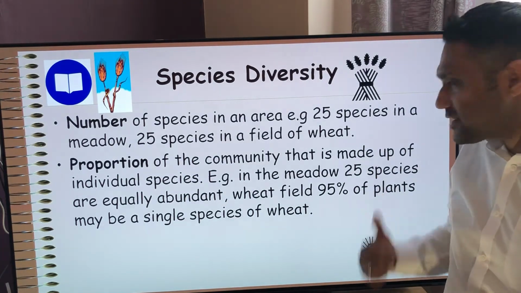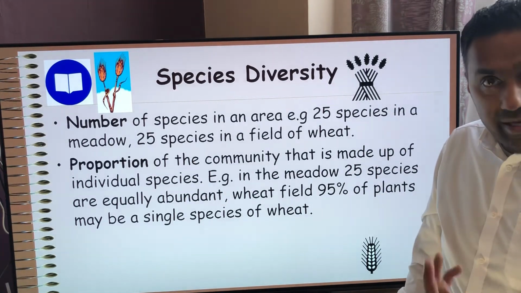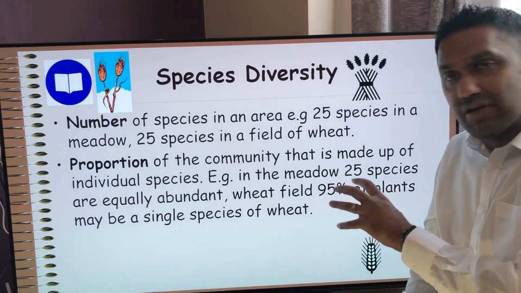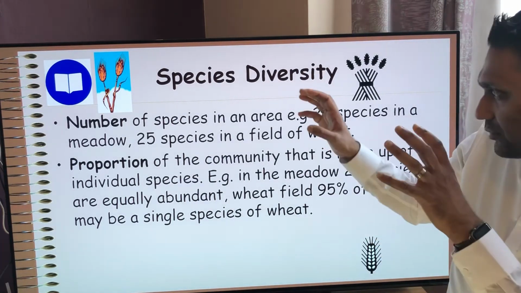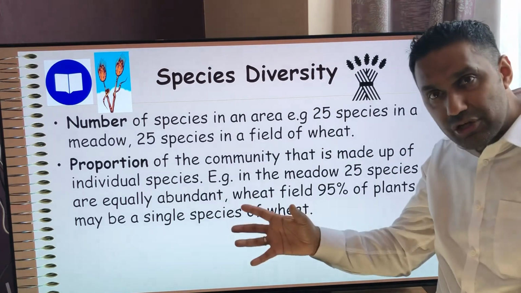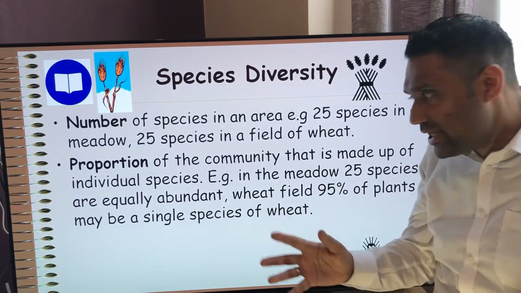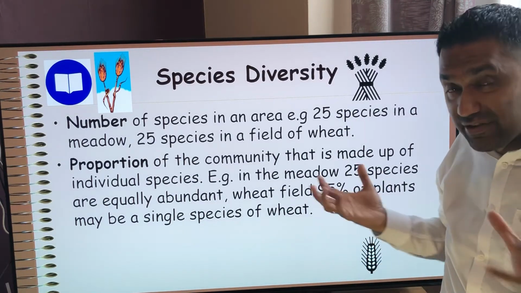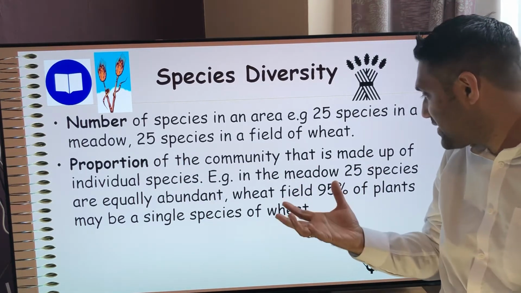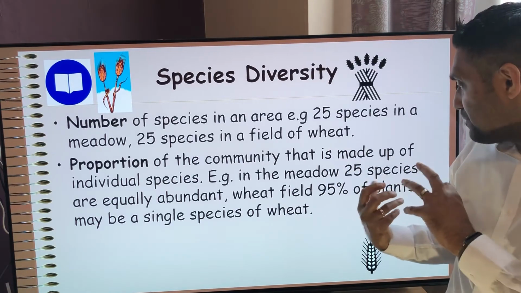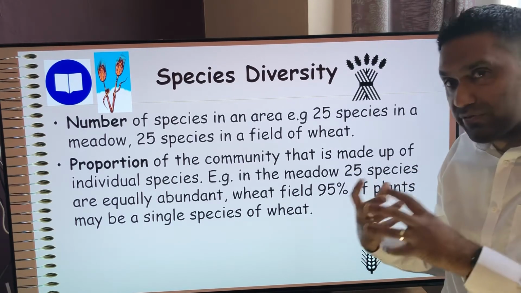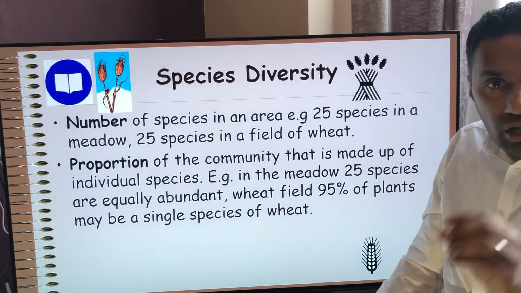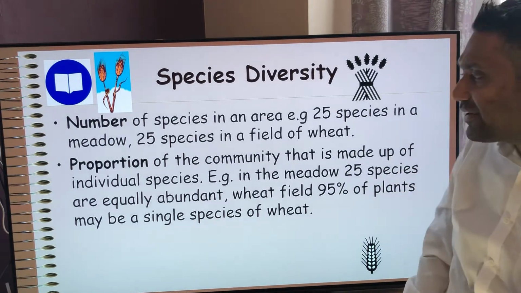So one species is not the wheat, it's something else. So that doesn't make it very diverse, okay? So the meadow is a lot more diverse, it's got a greater species diversity, whereas the wheat field, even though it's also got 25 different species, 95% of all of the numbers are actually just that one species. So the other 24, there must only be a few of them, very, very few numbers.